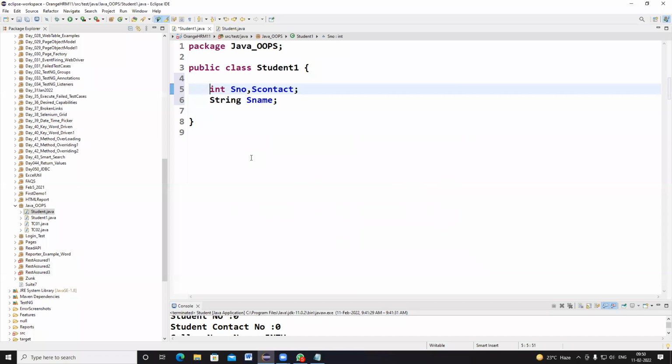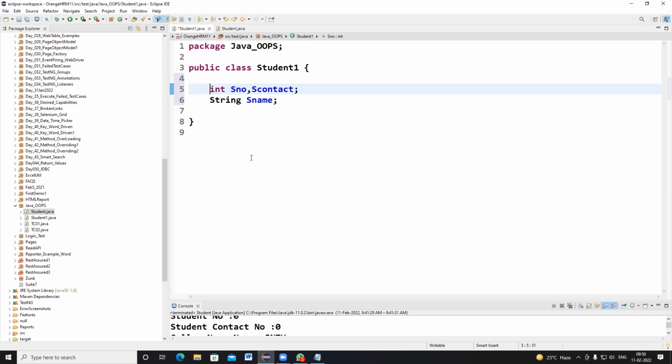We can initialize the object values in two ways. One is by using a constructor, which we just discussed. The other approach is the encapsulation process. We can initialize the values for a specific object.